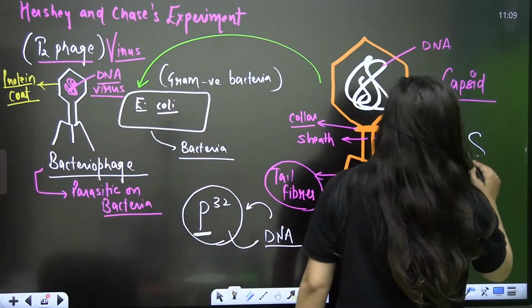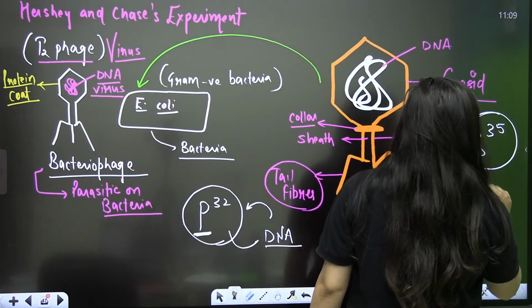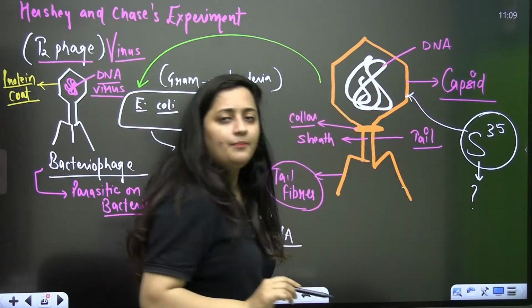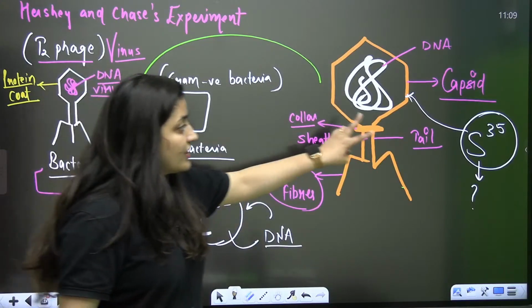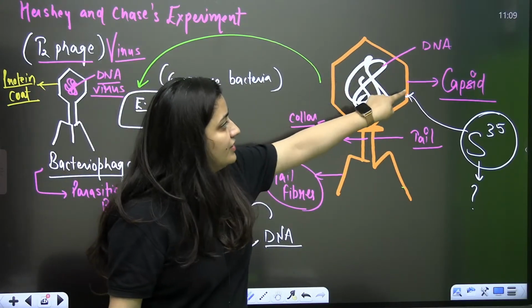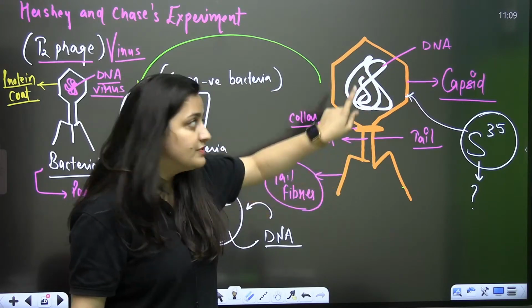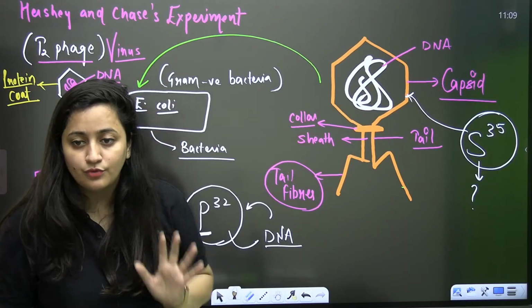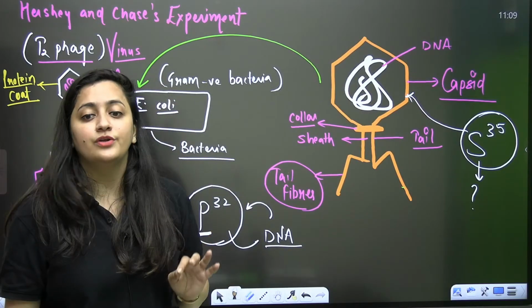Second is S35. Why S35? Because it will be part of this protein coat. So radioactive sulfur will get incorporated into this protein coat, this capsid, and phosphorus 32 will get incorporated into the DNA. That's what you need to keep in mind.